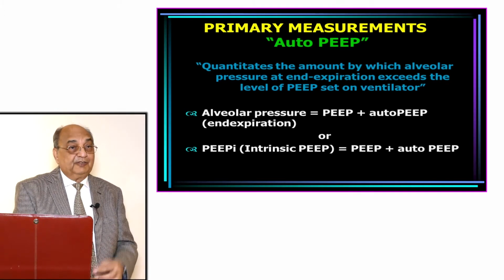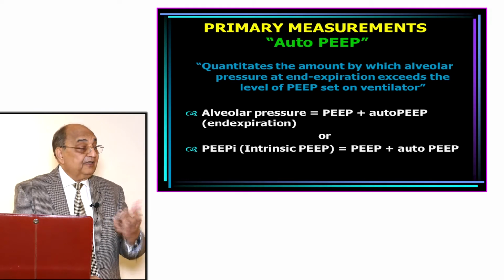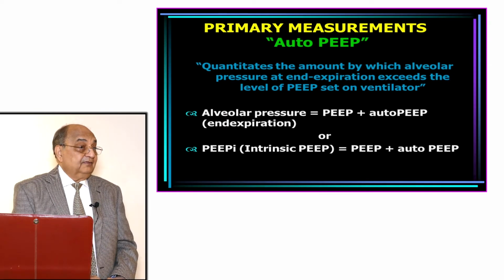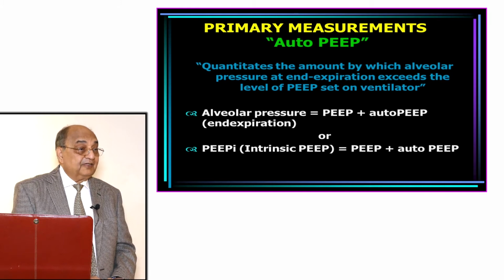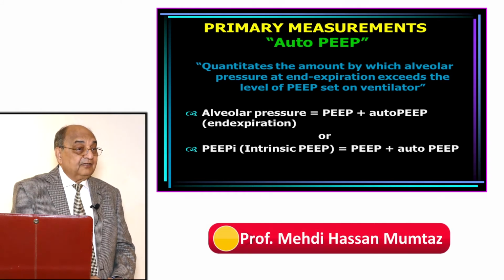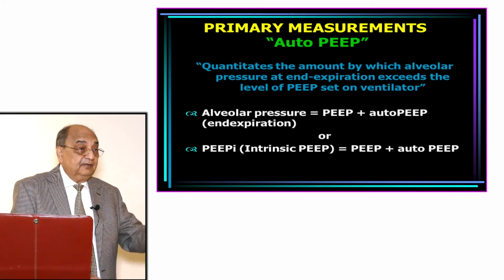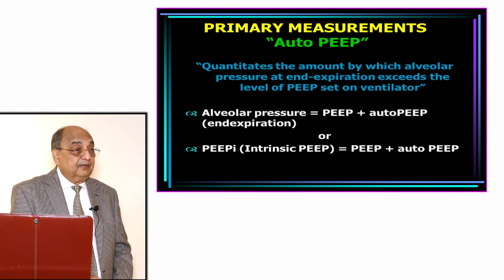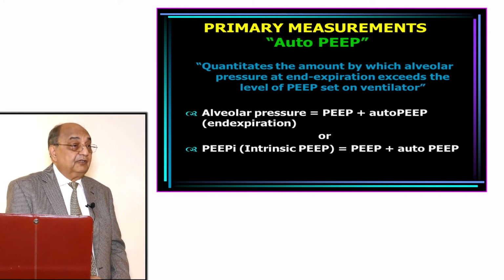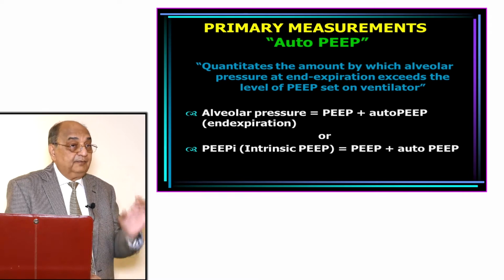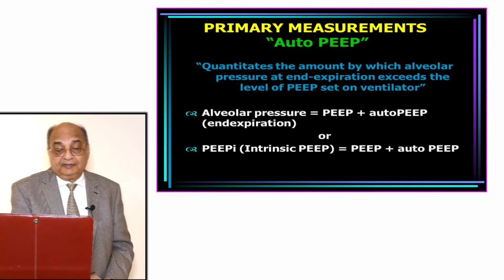And with auto PEEP, you should think about why auto PEEP is developing. Either your expiratory time is low or there is obstruction to the expiration. So try to relieve the obstruction and try to increase the expiratory phase so that you are able to get rid of all the extra pressure which has built up because of auto PEEP. Right? You monitor this very minutely.